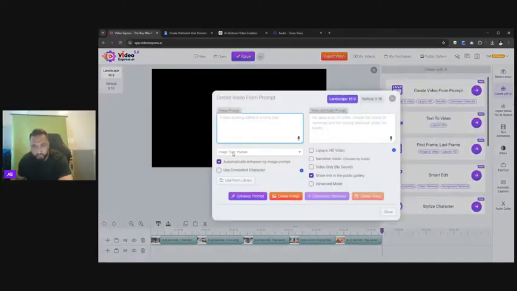Once you go to Create with AI, remember you've got a human version, 2D if you want flat, 3D obviously, and then photo-realistic. So you have all of those.